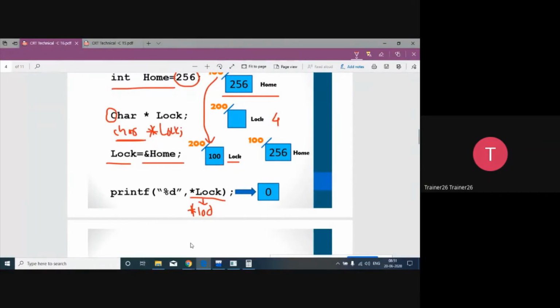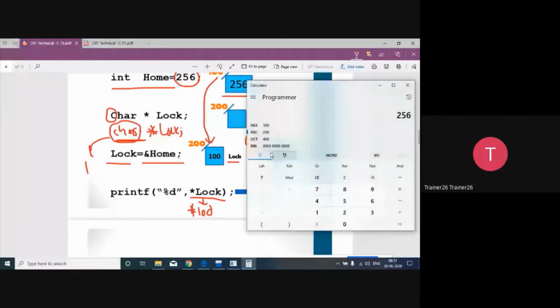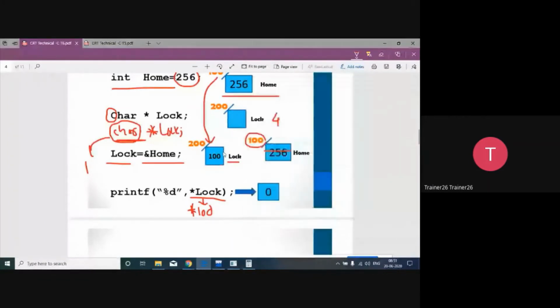So what is going to happen? That is star of 100. Star of 100 means it will go to the 100 location, no doubt about it. But when it visits the 100 location, it will refer to its data type. The data type is a character. Character means 1 byte, so it will fetch only the first byte of data. That's why you can observe that when it fetches only 1 byte of data, it will have a 0. So it is only going to access 1 byte out of that.